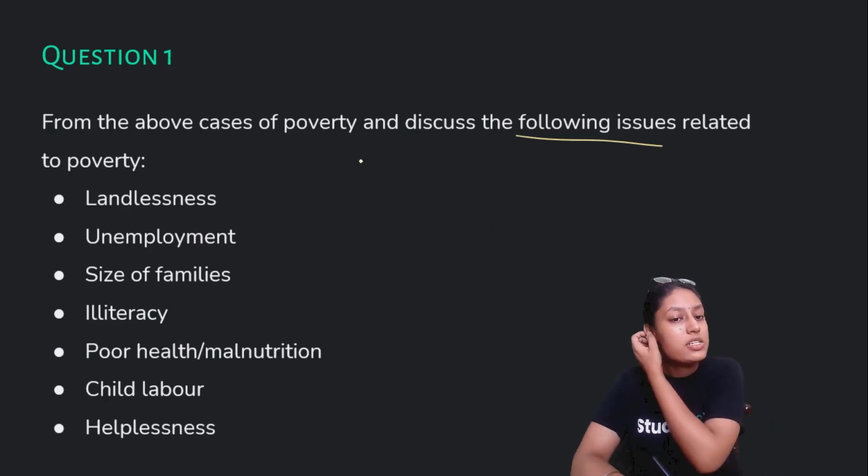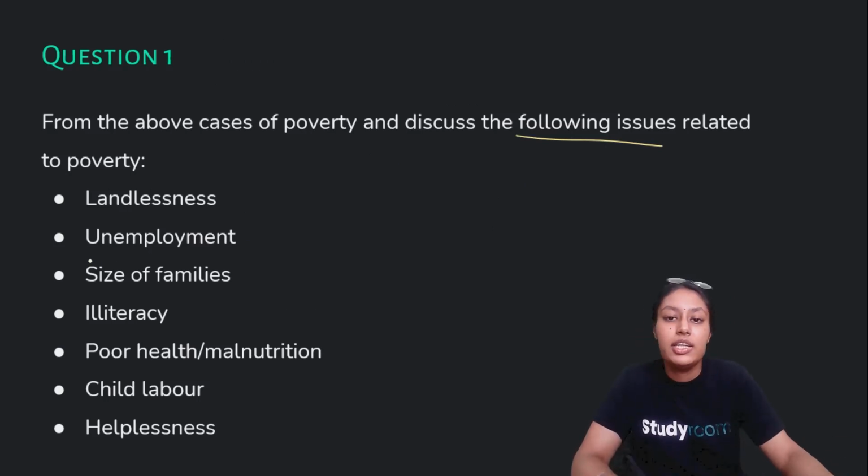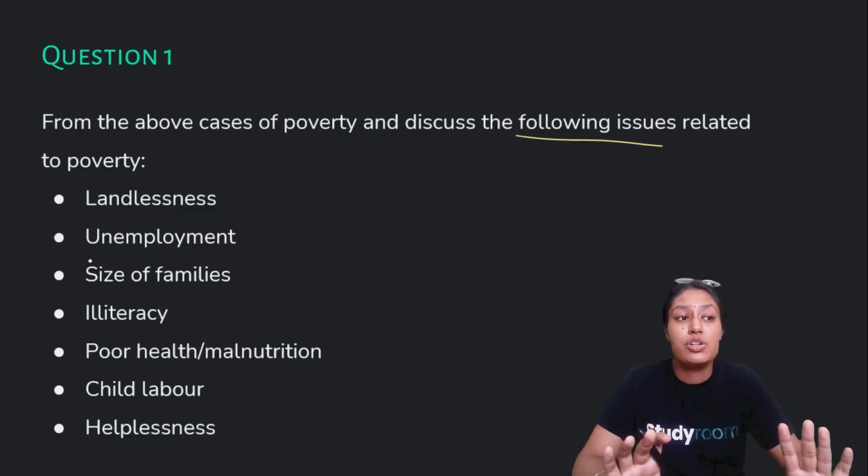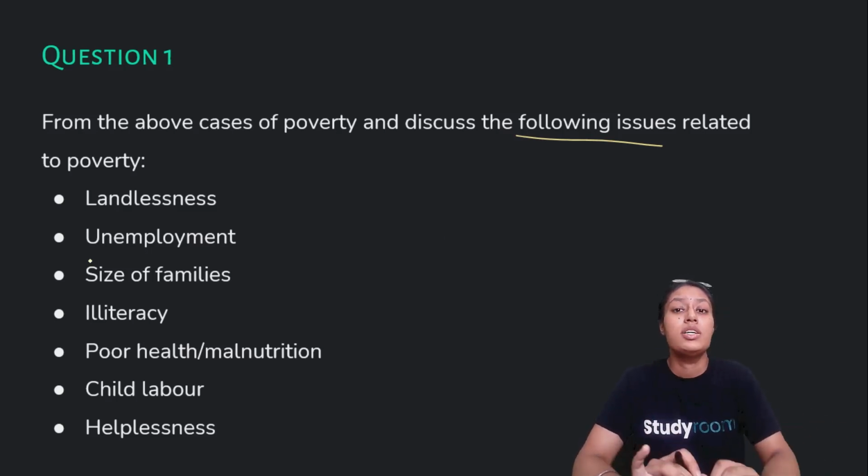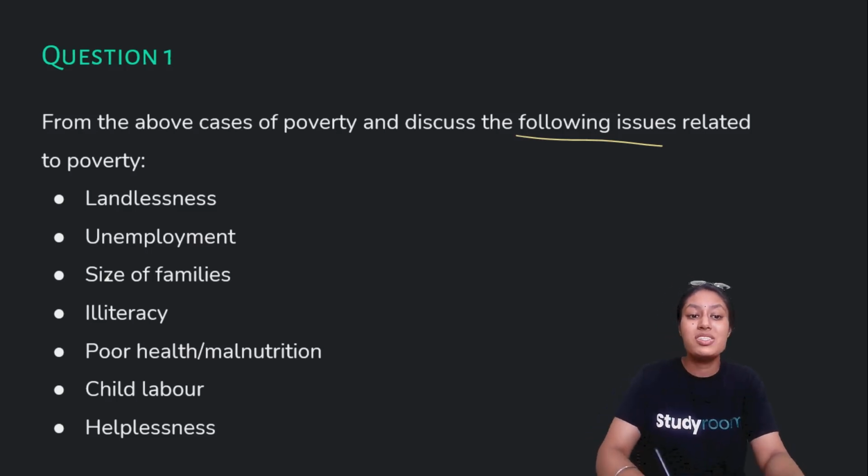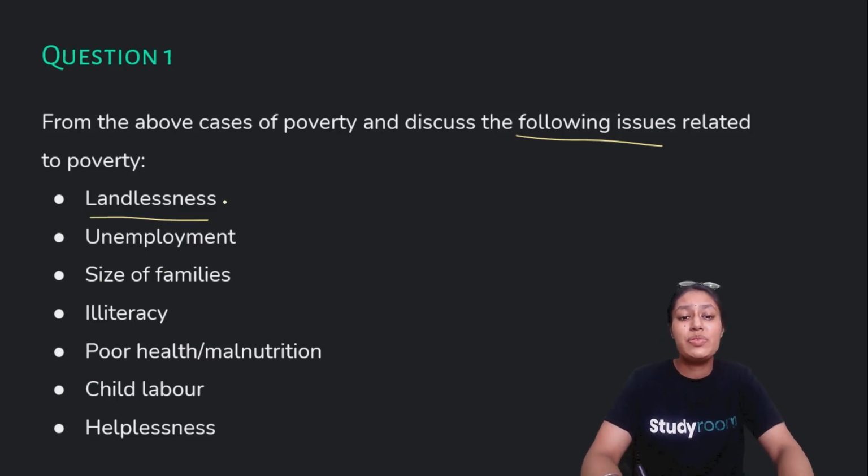First is landless. Of course, if the person has land, they will not be poor. They will manage themselves to survive. They will manage food for them and for their families. But if the person is landless, it becomes very difficult to generate income. So being landless is a very important issue of poverty.